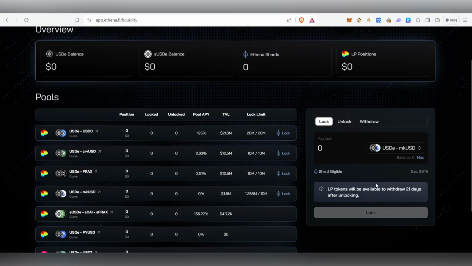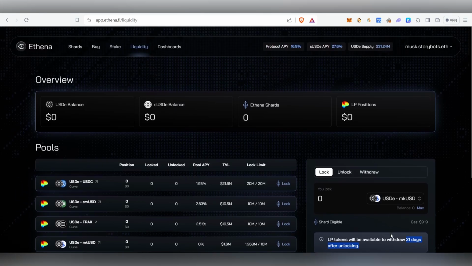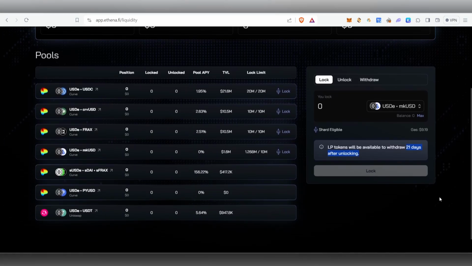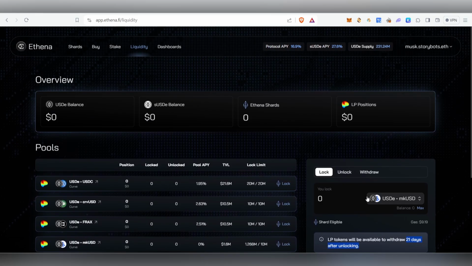Mainly guys, if you want to unlock your token here, you need to wait for 21 days after unlocking. Only after that will you be able to get your balance back. So for 21 days your amount will be locked. These are the main things you've got to notice before you do this kind of investment. But this is the only way for you to get a higher number of shards, so people will surely go for this kind of investment.